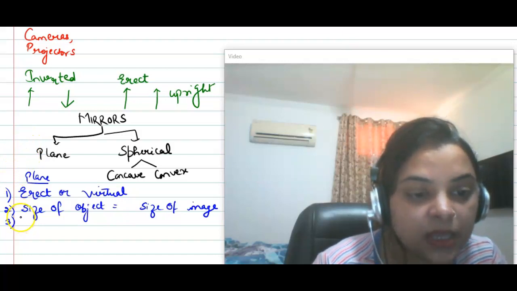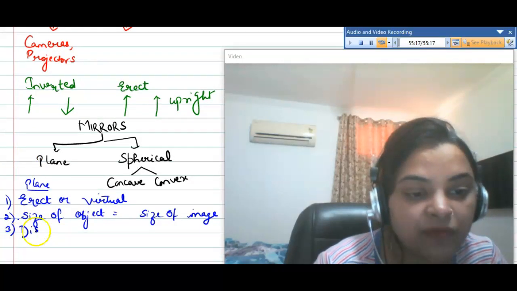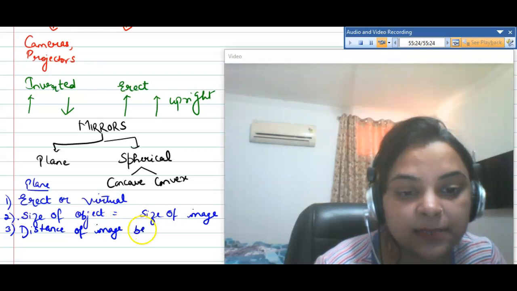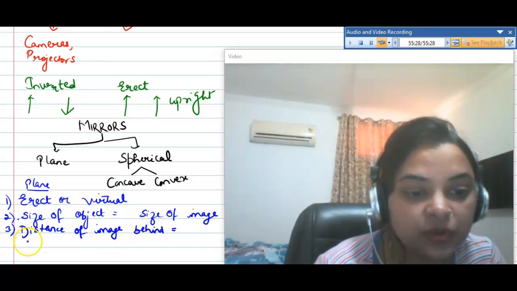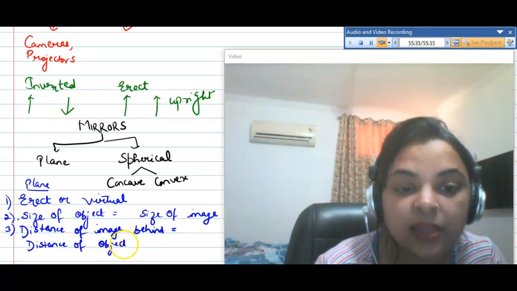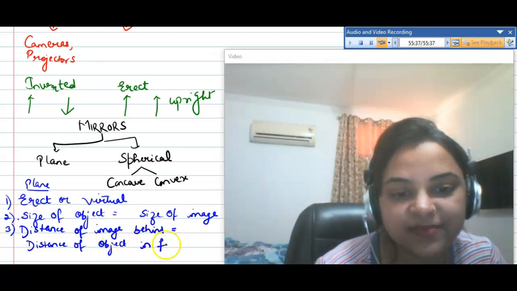So you can write: distance of image behind the mirror equals distance of object in front of the mirror.